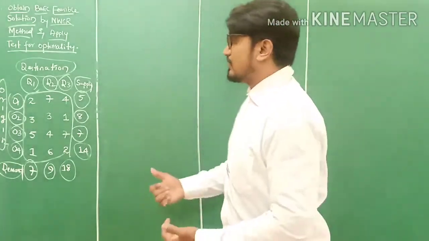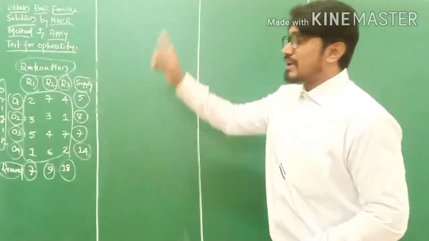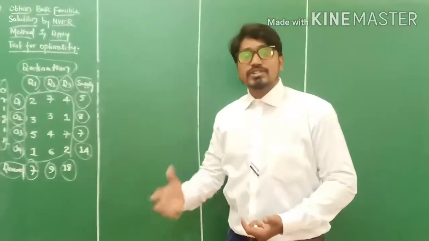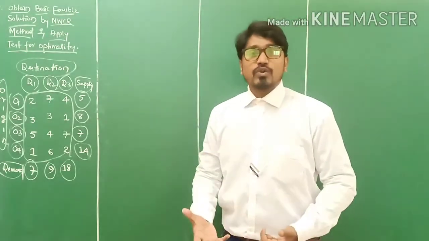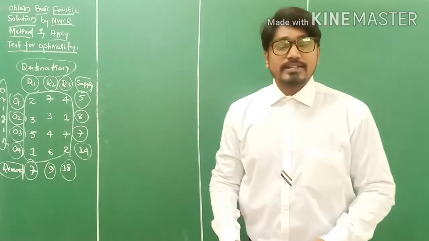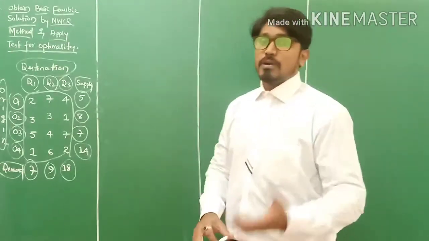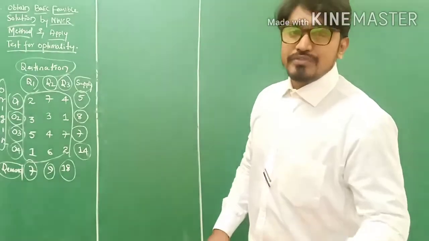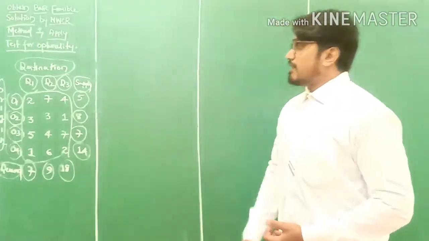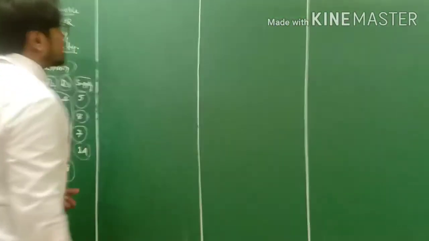Okay, so this is all about the question. In this question, we solve it by the northwest corner method and apply the test for optimality. It means the fourth technique of transportation problem called MODI. MODI means modification, my friends. We'll proceed here without wasting time.